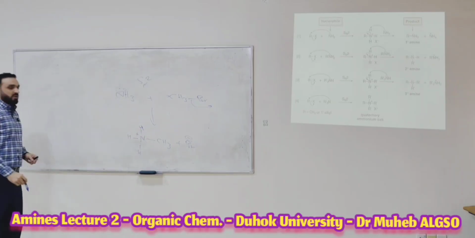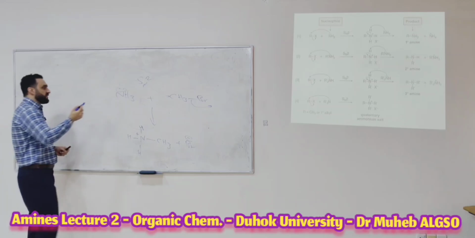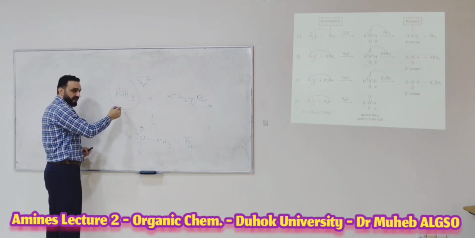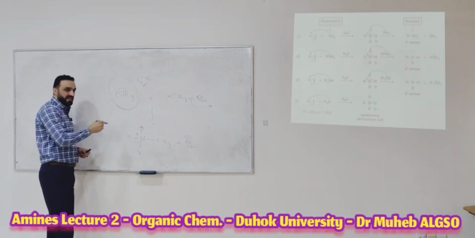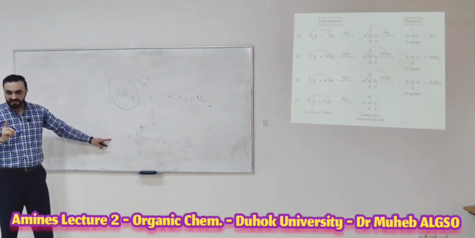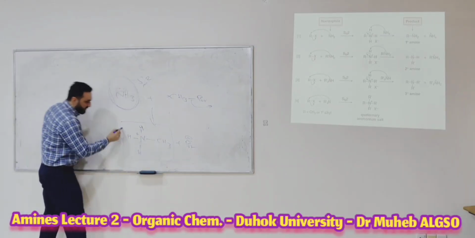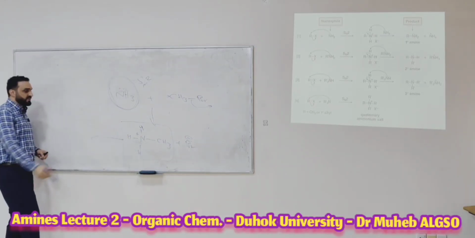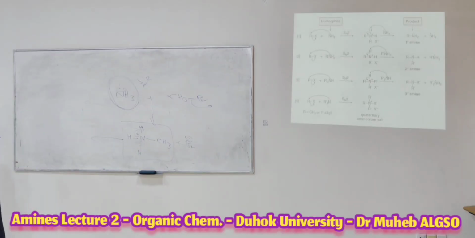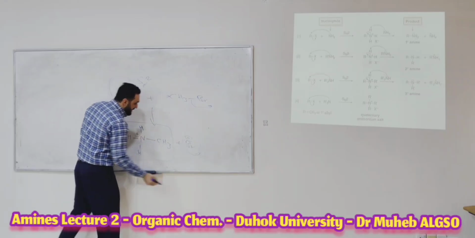As I said to you before, for every nucleophilic attack, when your nucleophile is neutral, you will have one extra step. Now, what is the step to make this compound neutral and remove the positive charge from here? It is deprotonation, removing a proton. The base here to remove the proton is the Br minus.